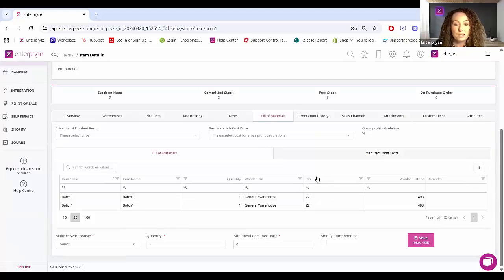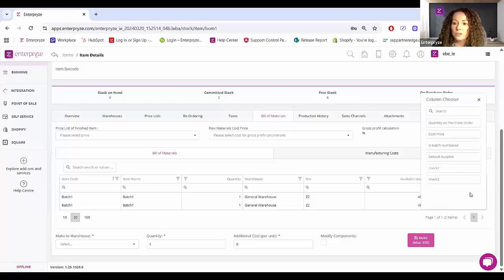Again, if you don't see where this field is on the grid here at the moment, simply click on the three dots here for the ellipsis menu, Column Chooser, search for the field and click and drag it here to the bill of materials grid to save it going forward.